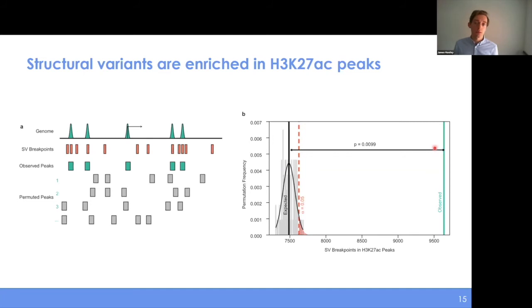This is a similar observation to what has been made using point mutations in prostate cancer, but we find that the structural variants themselves, their breakpoints, appear to be enriched in these active regulatory elements. And so it suggests to us that SVs that change gene expression may be functioning by targeting the regulatory elements themselves. I mentioned a couple case examples in the introduction here, but we're finding this as a more general pattern in prostate cancer SVs as well.